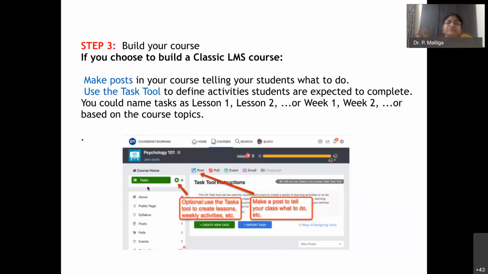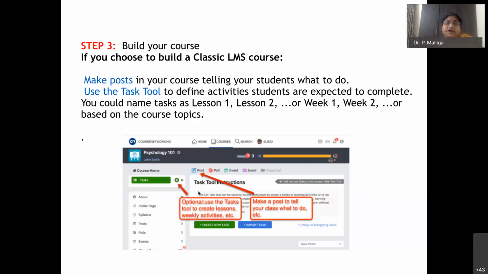Only the name is different. You use the task tool to create the lessons. You can say lesson 1, lesson 2, lesson 3, or week 1, week 2, week 3, unit 1, unit 2, according to your plan. You keep pressing this plus mark and creating new tasks.